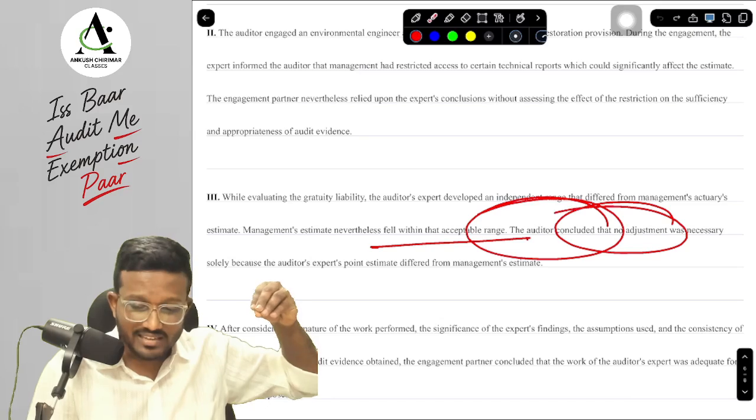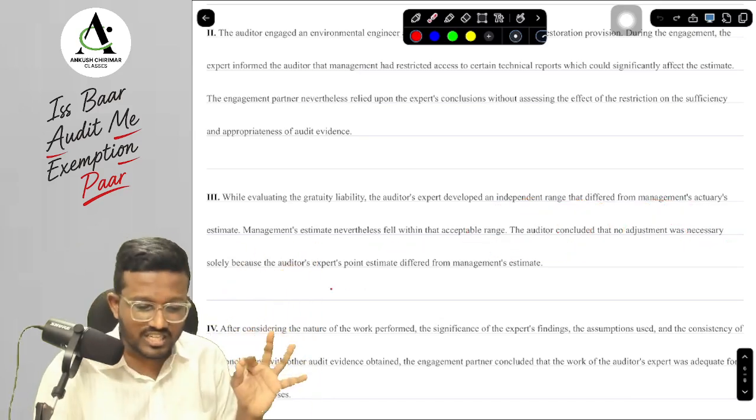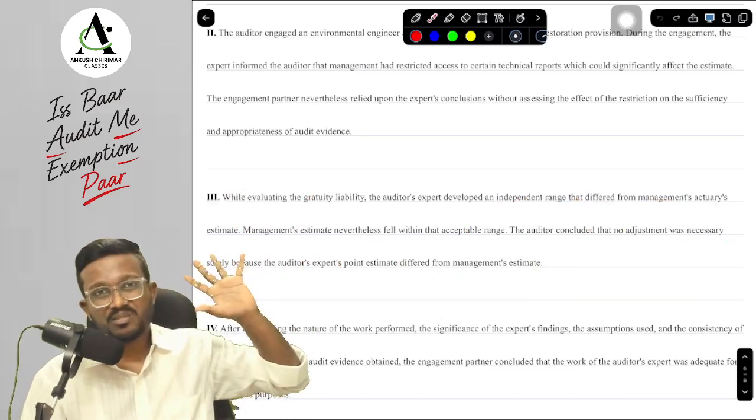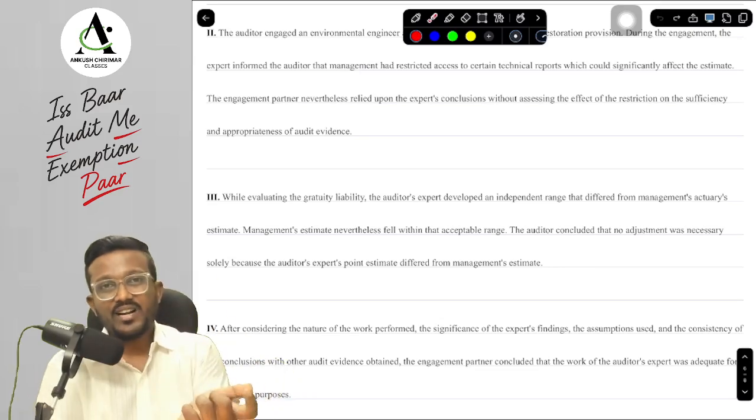Now the auditor has concluded that no adjustment was necessary just because the auditor's point estimate differed from management's estimate. There was no adjustment necessary. Here, whether the auditor is concluding correctly or not, you have to tell me.